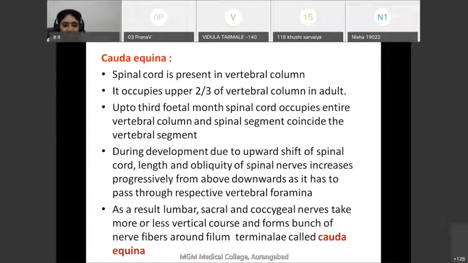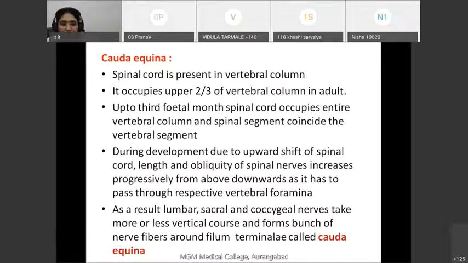That's why in the lower part, the lumbar, sacral and coccygeal nerves take a more or less vertical course and form a bunch of nerve fibers around the final terminal, which is called the cauda equina.